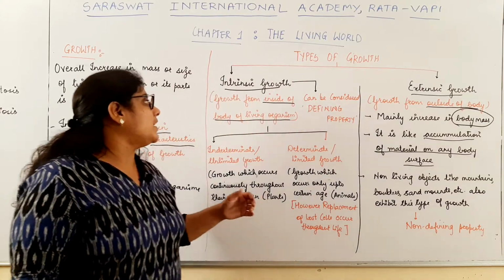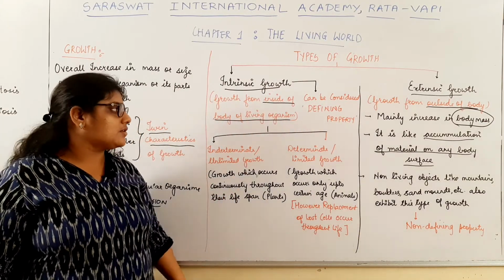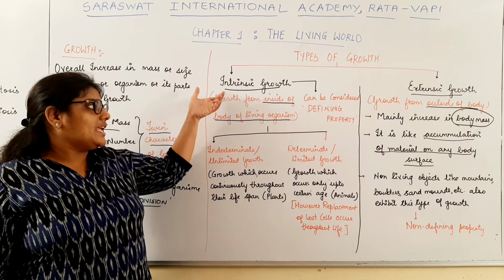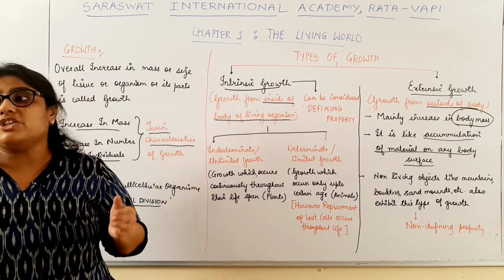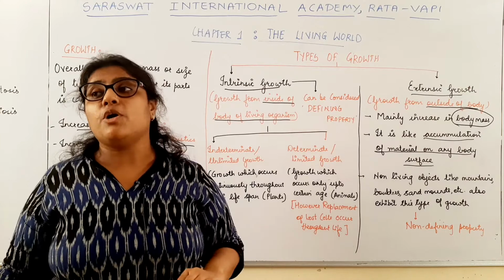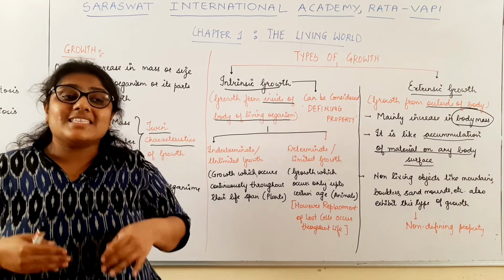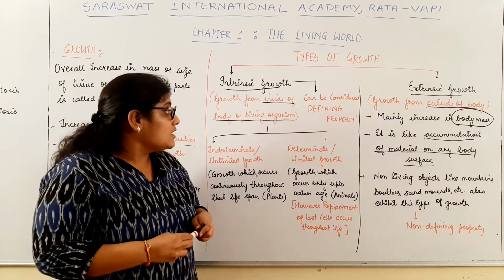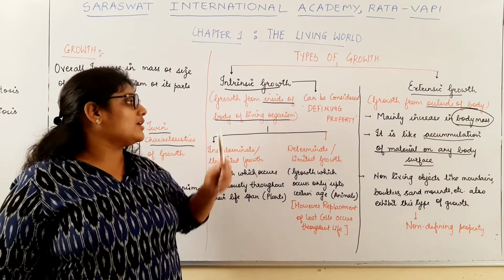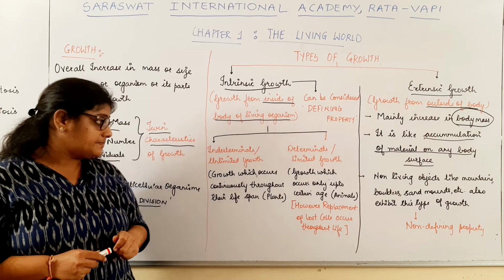Now the second one is intrinsic growth. As I told you, the name itself suggests growth which occurs within the body of the organism, the process of growth occurring inside the body of the organism. That type of growth is called intrinsic growth.